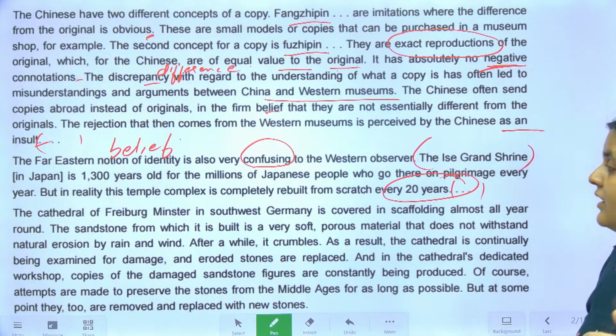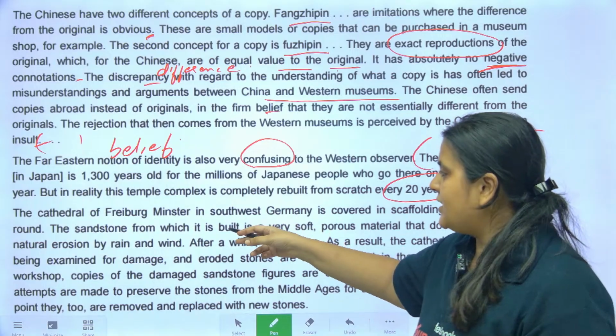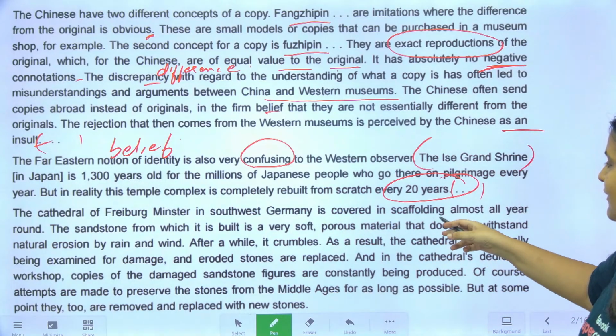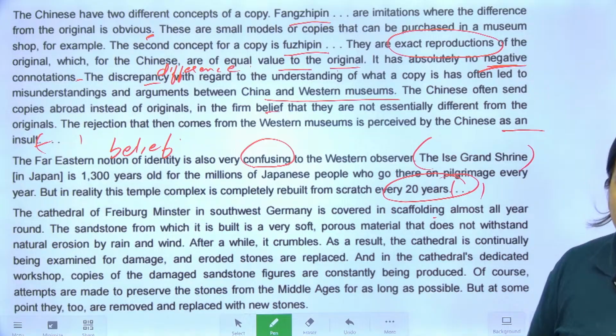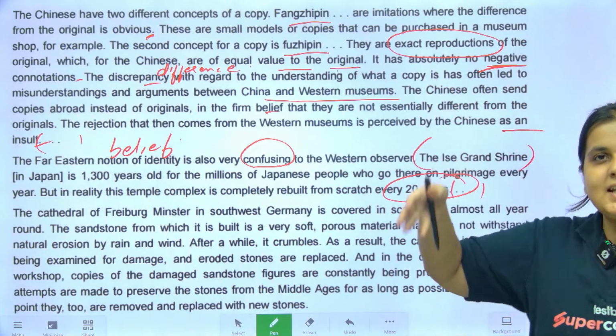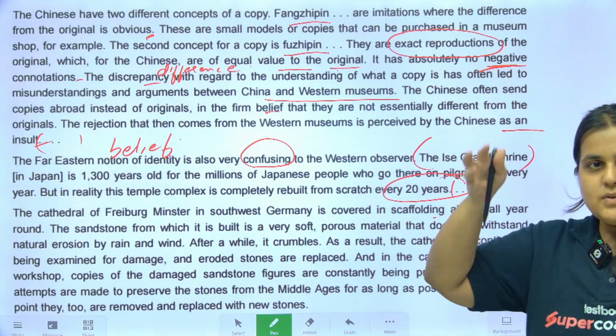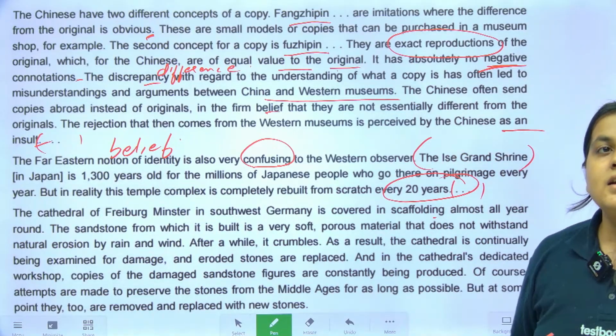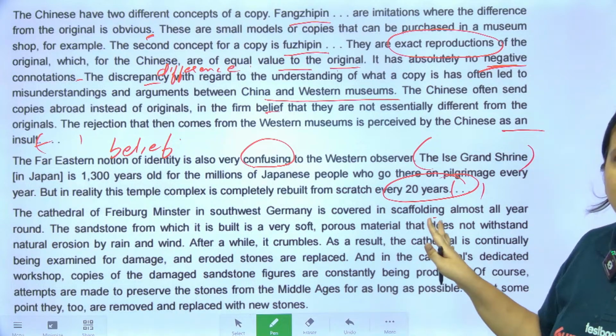Okay. The Cathedral of Freiburg Minster in southwest Germany, so this is West, is covered in scaffolding almost all year. Scaffolding, you see, is what they tie up for construction, those sticks and all of them, so that the structure stays upright. So it's under construction, almost all year round.